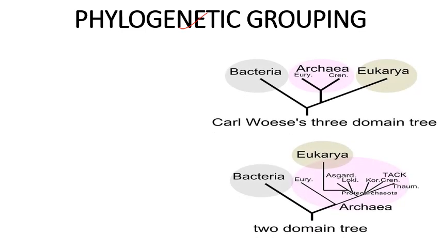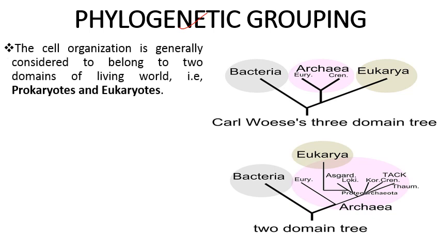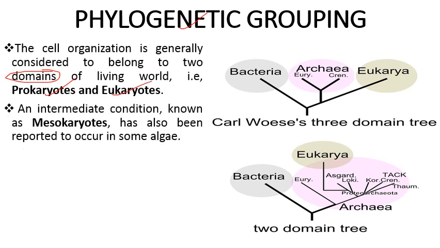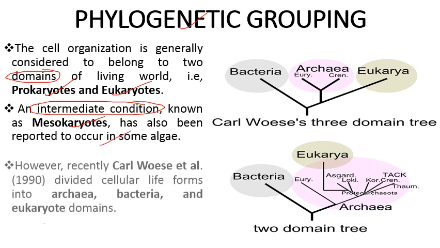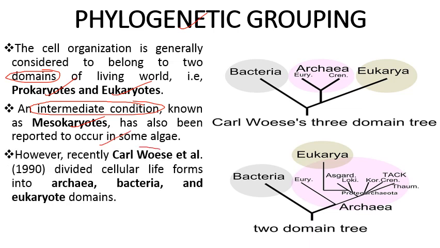Next is phylogenetic grouping. Initially we were having two groups, so the cells are divided into two groups, that is commonly known as domain, और उसे बोलते हैं prokaryotes और eukaryotes on the basis of nucleus type. There is an intermediate condition also that is known as mesokaryotes and has also been reported to occur in some algae. However, recently there was a scientist named Carl Woese et al. Et al. means co-workers.